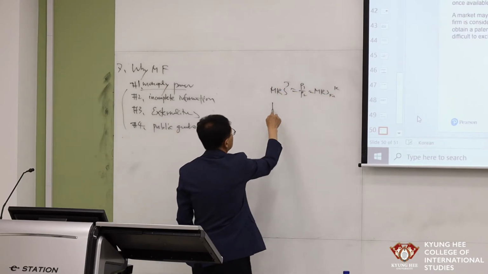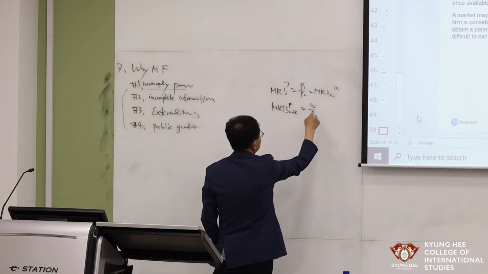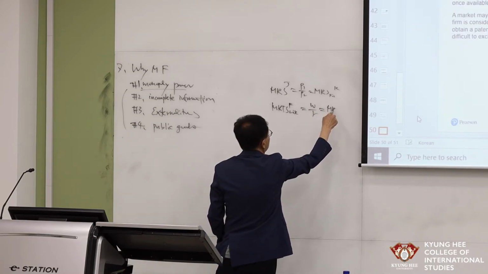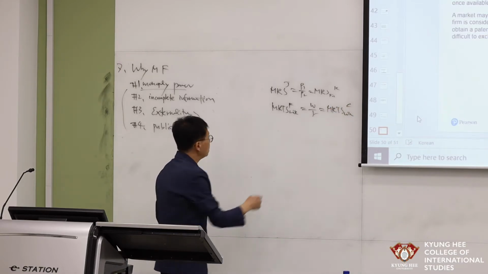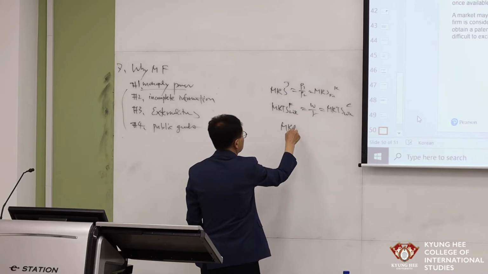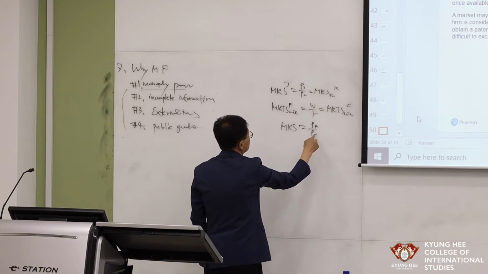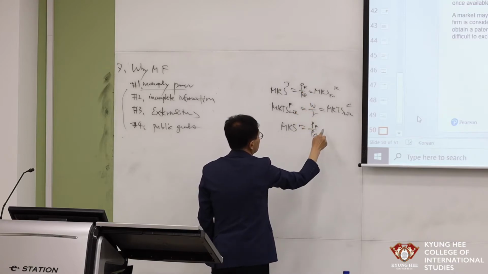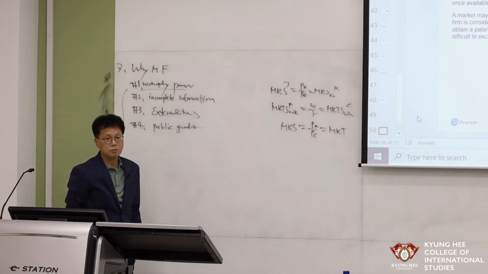Input efficiency: MRTS of labor and capital in production is equal to W over R, and equal to MRTS of labor per capital in clothing production. And the MRS of James is equal to the MRS of Karen, equal to PF over P clothing, which is equal to MRT. That is output efficiency.